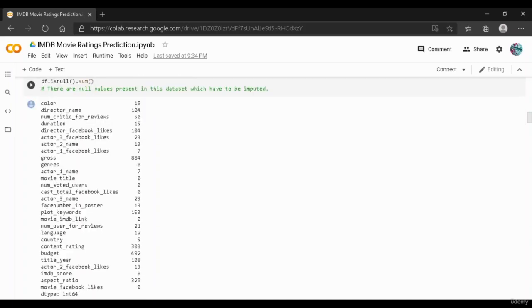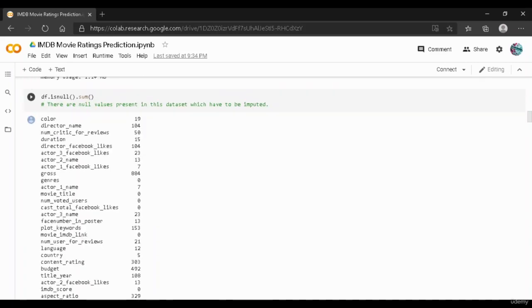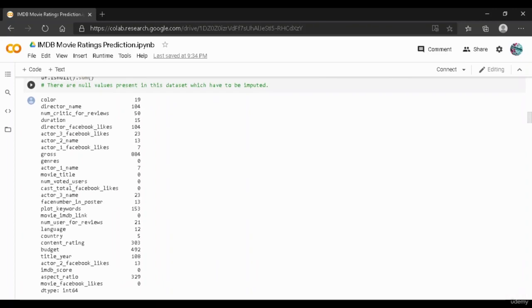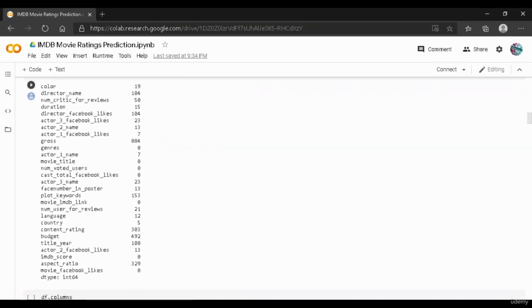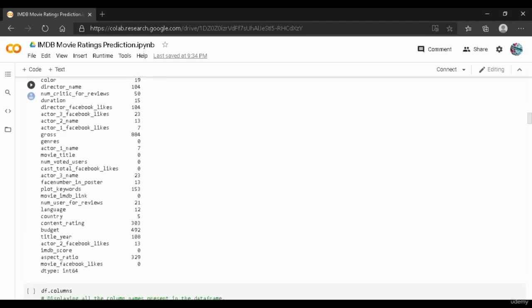So using the df.isnull.sum, you can see the total number of missing values in that data frame. And wherever you see a zero, that means that there is no missing value in that particular column. So the movie title, number voted users, and cast total Facebook likes have zero values in them, which means that there are no null values in those columns.